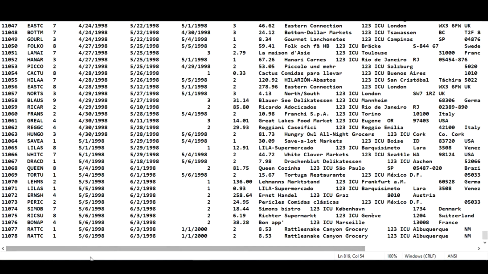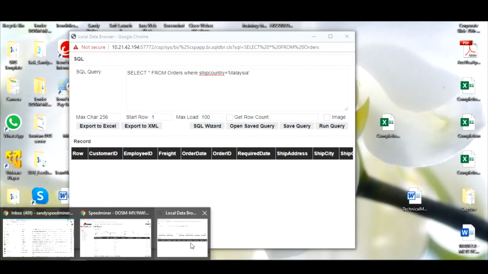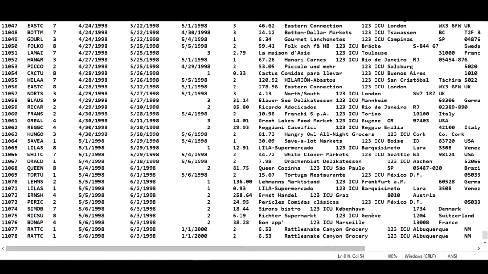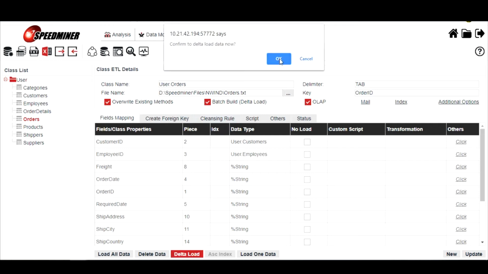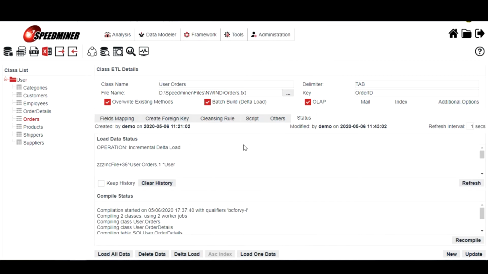Okay, so after you change, we need to go back to the application to perform the data load and the batch view. So after we take the batch view and click on data load, click OK to confirm.